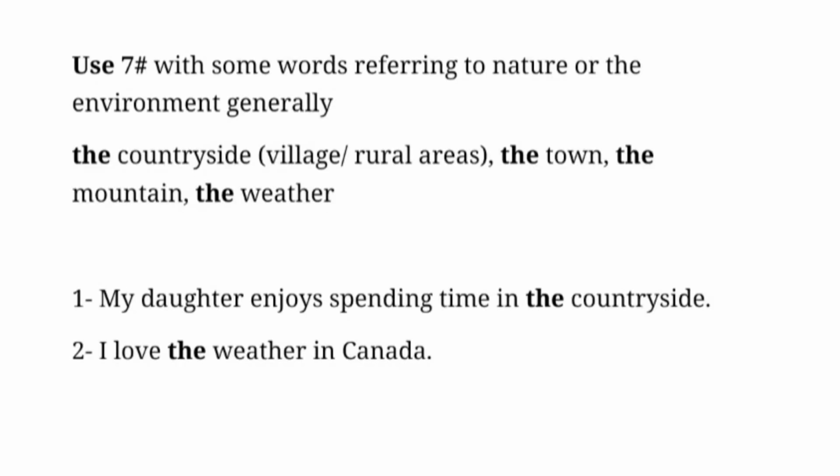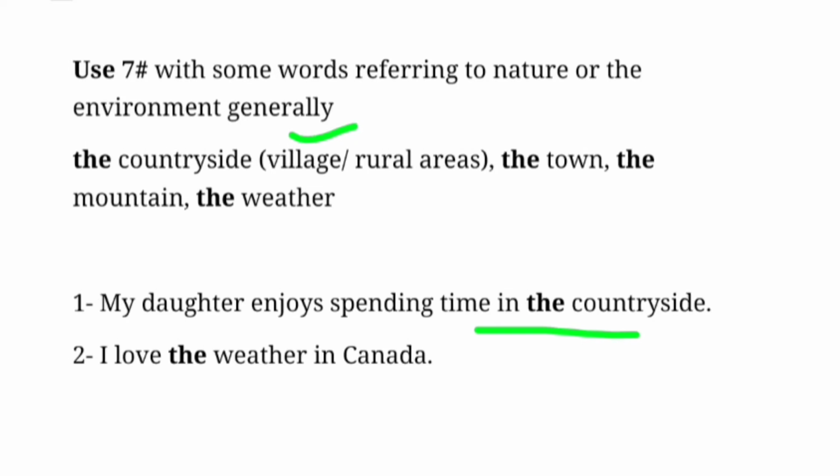Use number 7 is with some words referring to nature or the environment in a general way. These are words such as the countryside, which means village or rural areas, the town, the weather, the mountain, and so on. For example, my daughter enjoys spending time in the countryside. It means my daughter likes to spend time relaxing in rural areas. One more example, I love the weather in Canada.